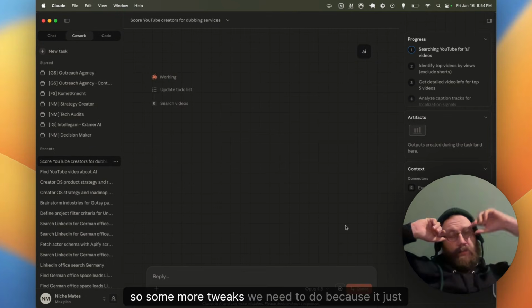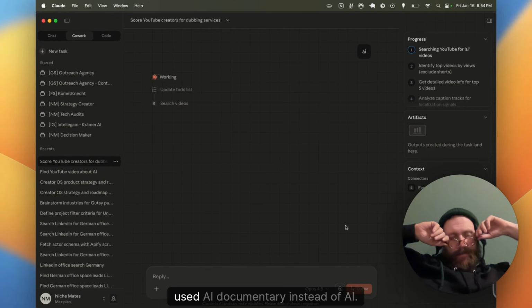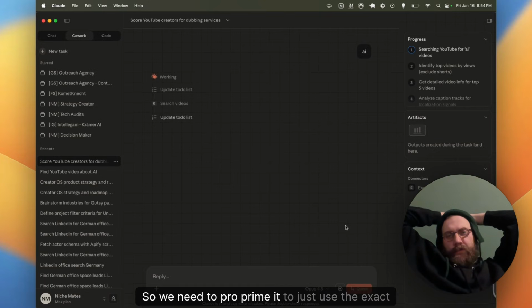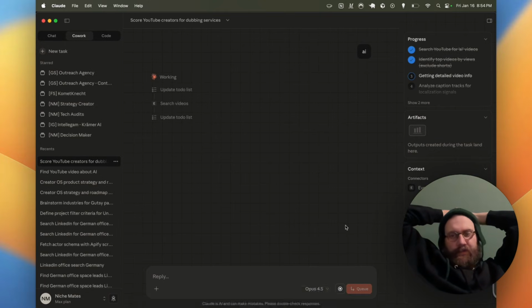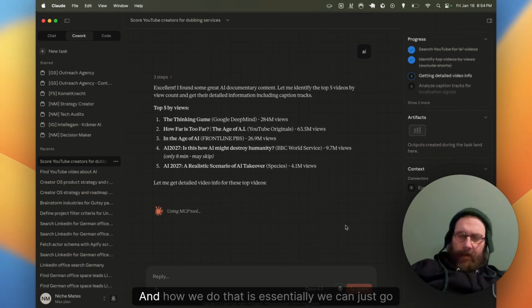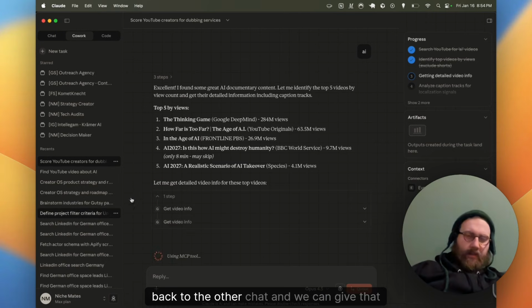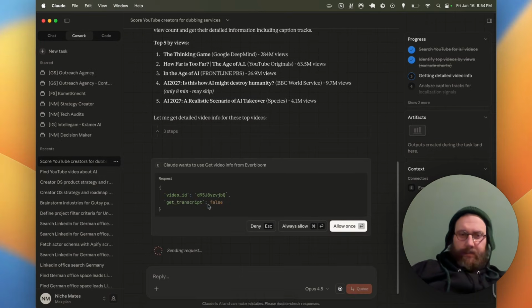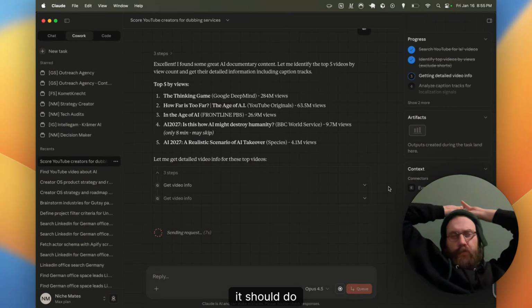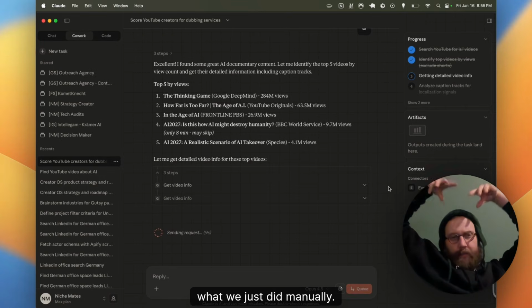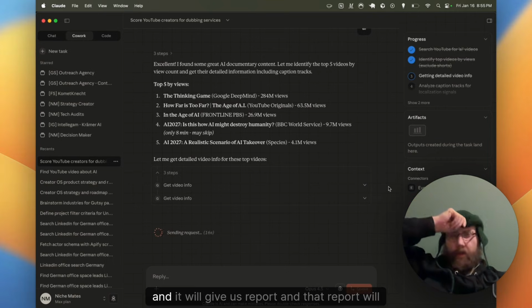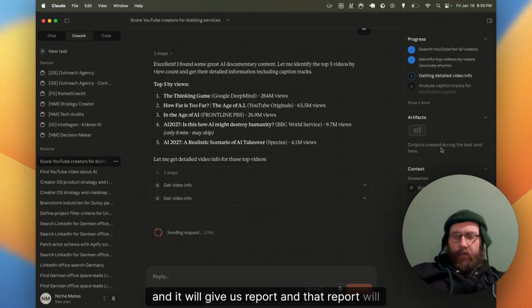So some more tweaks we need to do because it just used AI documentary instead of AI. So we need to probably prime it to just use the exact term that I gave it. And how we do that is essentially we can just go back to the other chat and we can give that feedback, right? So this is how we can iterate on the system prompt. But now it should do what we just did manually, well, as I said, semi-automatically, right? So now we'll do that. And it will give us a report, and that report will appear here.